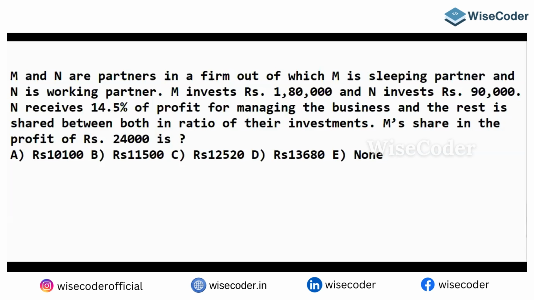The profit received by N, the working partner, is what? N receives 14.5% for managing the business, no?